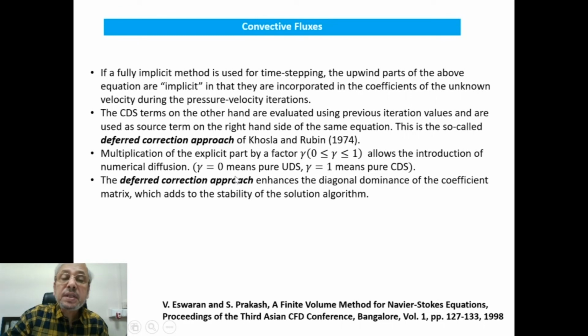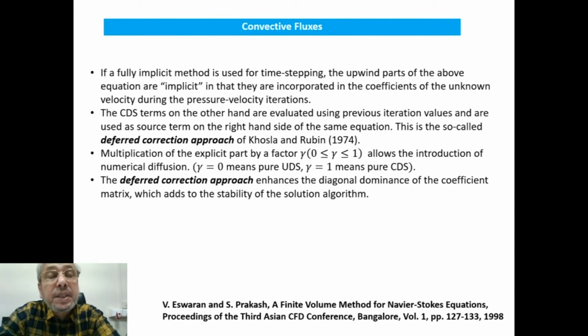Here it is just a little different. When gamma is 0, it is upwind difference, pure first order upwind, and gamma equal to 1 is pure central difference, second order central difference. So for higher accuracy, we can go for gamma which is on the side of 1.